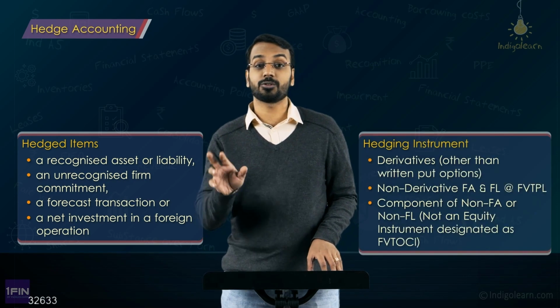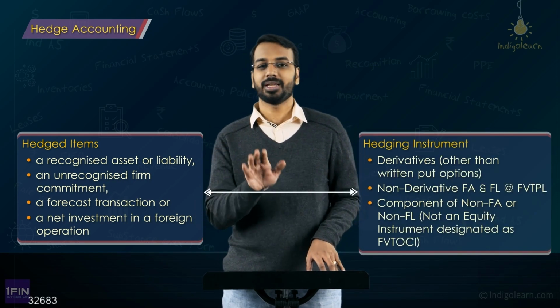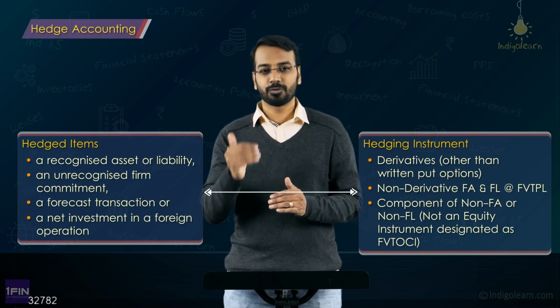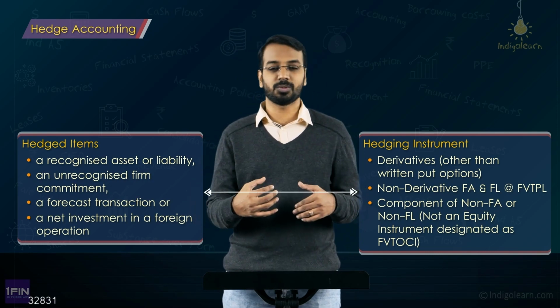So, with this we have concluded the discussion around hedge accounting. We have also discussed a couple of illustrations, examples that we had created on our own, so that you get an understanding of how the hedging actually happens. Now, we understood what are hedged items, we understood what are hedging instruments, we understood the relationship between hedged item and hedging instrument. These are more theoretical aspects. Keep on revising a few times so that you understand these concepts well.